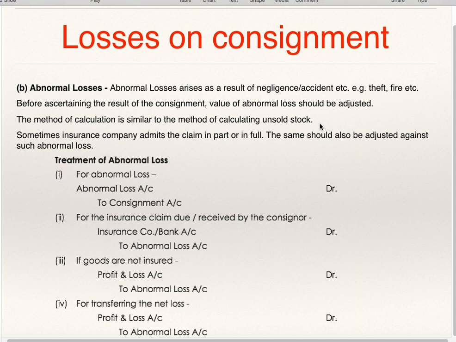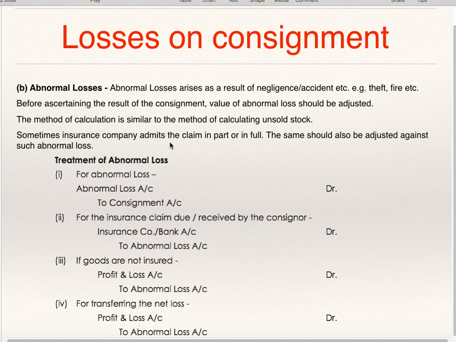Supposing before receiving the goods by the consignee, if some of the goods have been lost by fire, then the consignee's expenses you need not add. But if the consignee has received the goods, he has incurred some expenses. Some of them are non-recurring expenses, then proportionate expenses of the consignee also you are supposed to add. But before receiving the goods, if they are lost by fire or if there is any abnormal loss, then in that case the consignee's expenses you need not add.